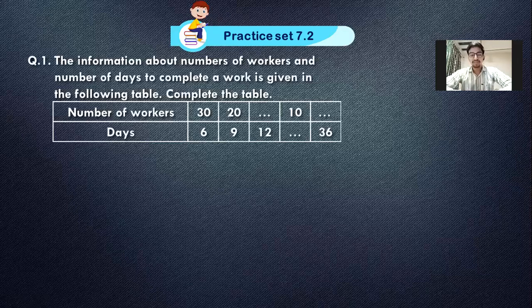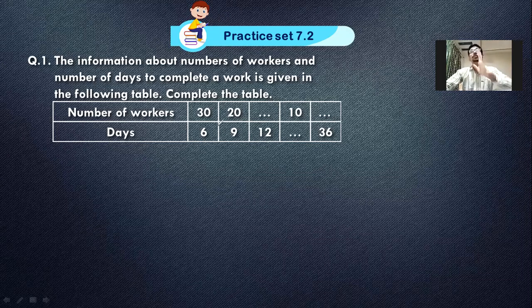So I hope you are clear now. How did we write direct variation? Symbolic form, equal to form. Inverse variation, symbolic form and equal to form. These two steps should be very clear in your mind. Whatever kind of question is thrown at you, you should be able to identify, because some questions will not tell you that this question belongs to direct variation or this question belongs to inverse variation. You have to understand from the given information. A question like this we are going to do now.